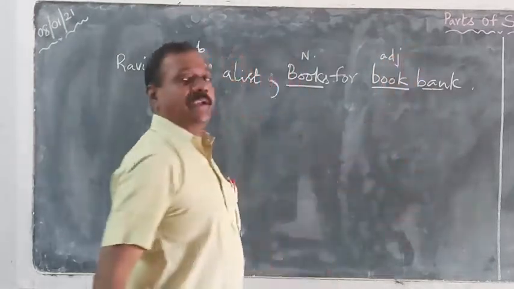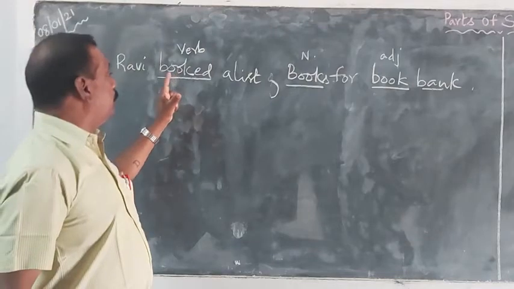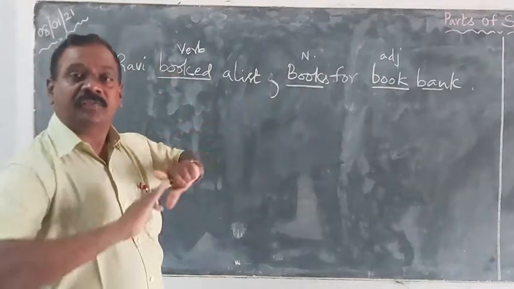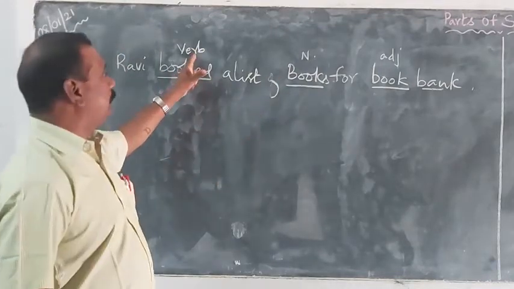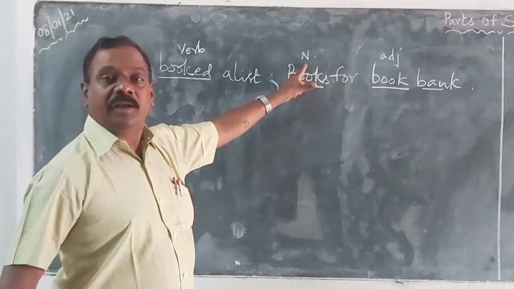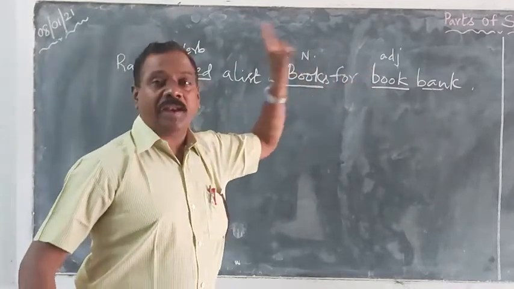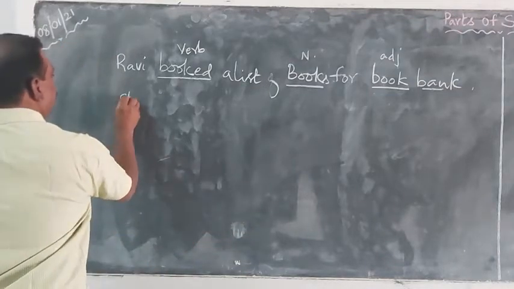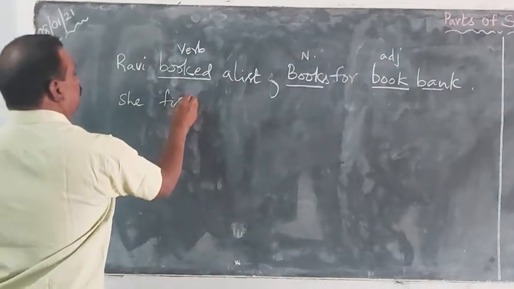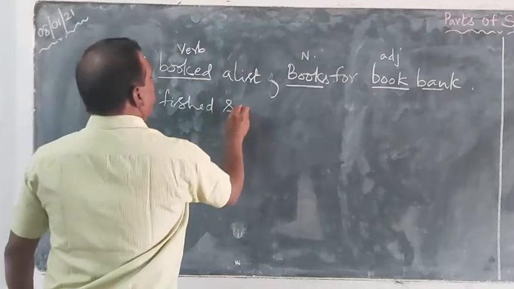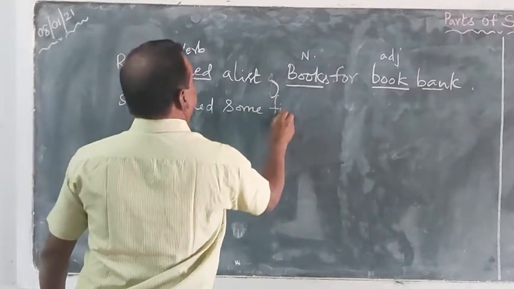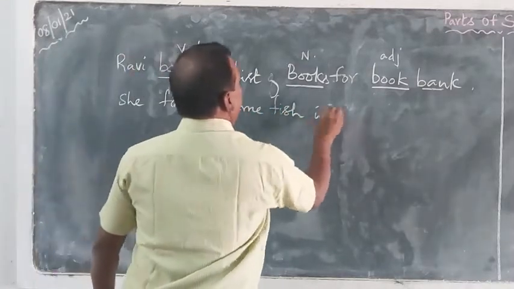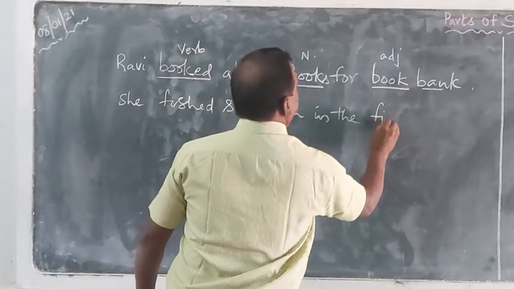When we see this sentence, a single word book functions in different ways. Here it is a verb. When coming here, it is a noun. There it is an adjective. So in the same way, one more example. She fished some fish in the fish pond.